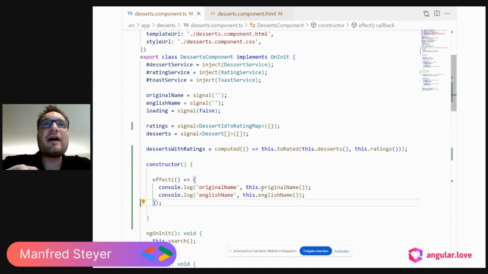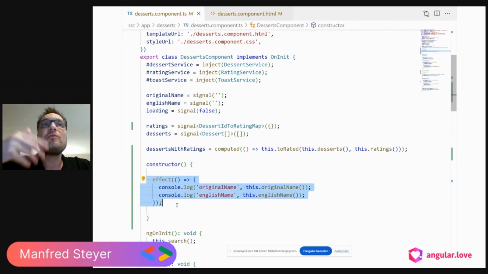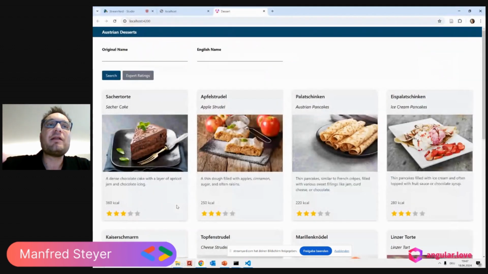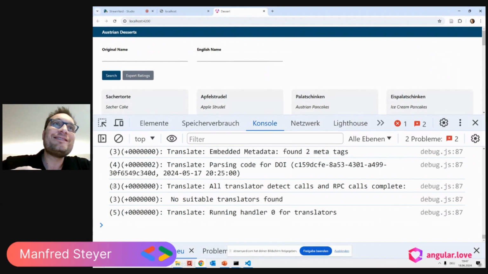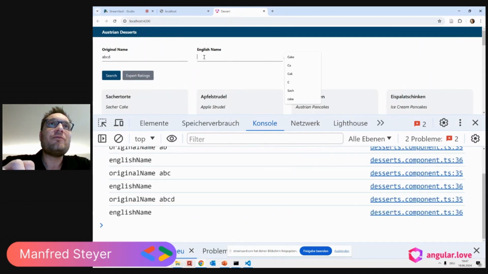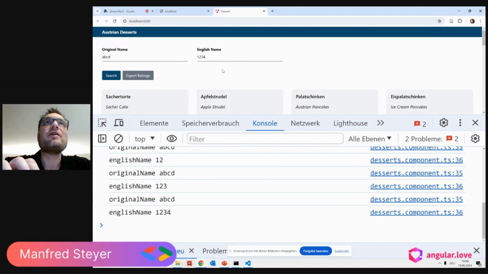That means every time the original name or the English name is changing, this effect will run again, and so we get this console output. Let's try it out. F12, A, B, C, D, 1, 2, 3, 4. So every time one of those signals is changing, the effect is re-triggered.